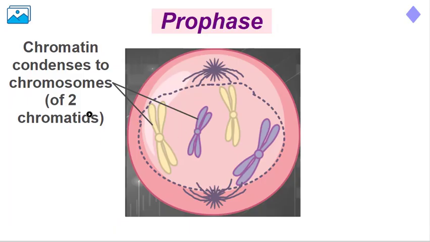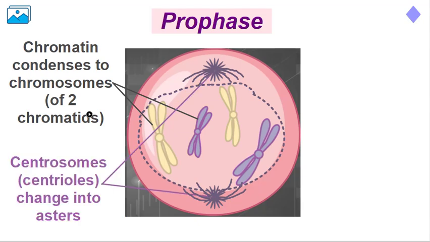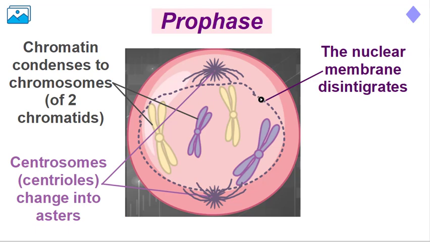The next feature about prophase is that we start to see what we call asters, from the centrosomes or centrioles, which are dormant during interphase. They are not functional. During prophase, they start to change into what we call an aster, which is like a star-shaped structure. Moreover, the nuclear membrane disintegrates, or starts to disappear, to break down.